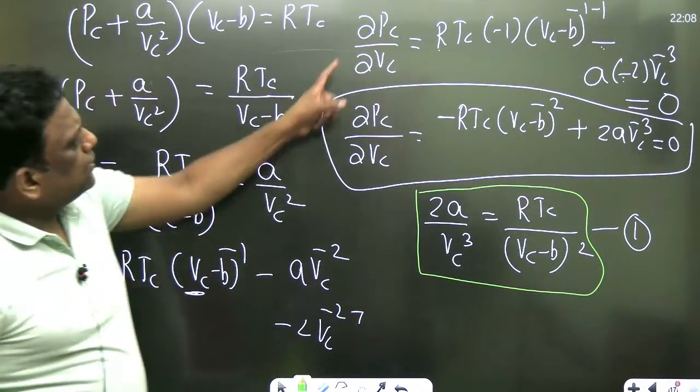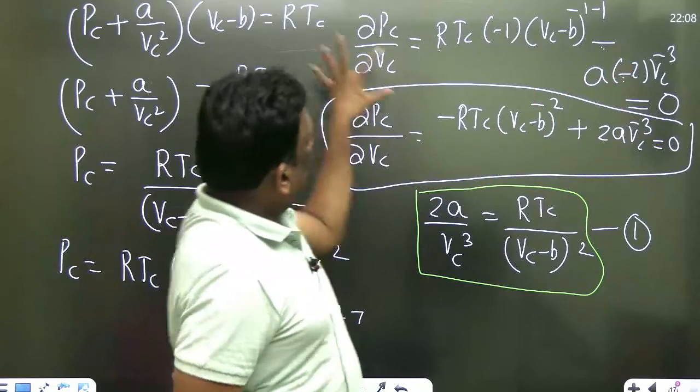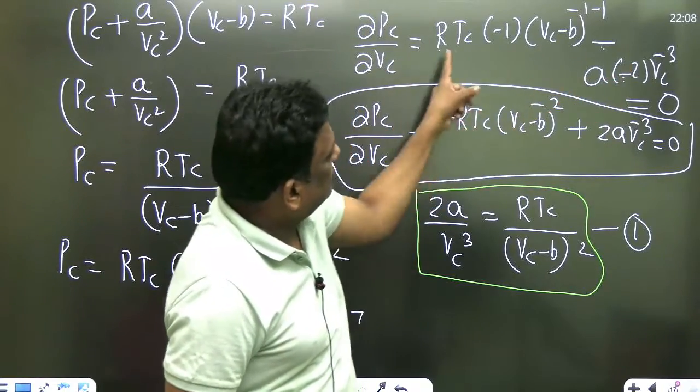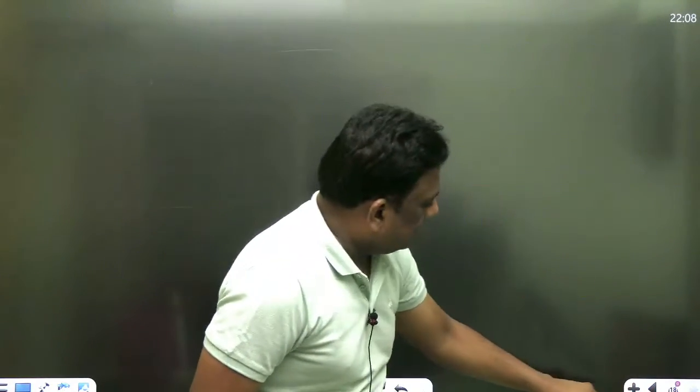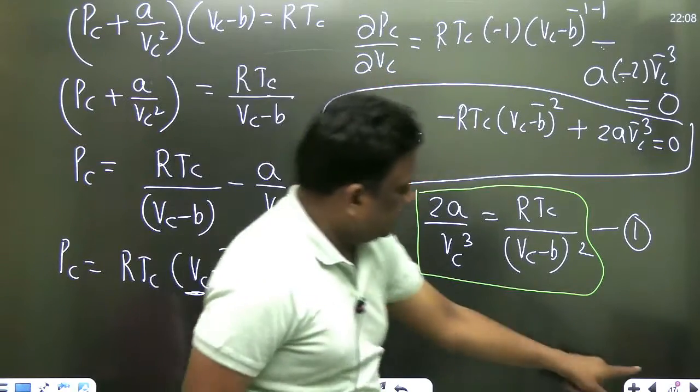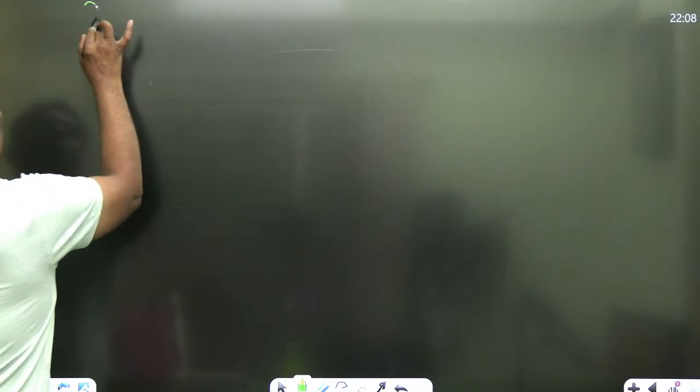Excellent. What is ∂P by ∂C? This one, sir. What is ∂P by ∂C? You take this and go to the next slide. ∂P by ∂C is ∂P c.